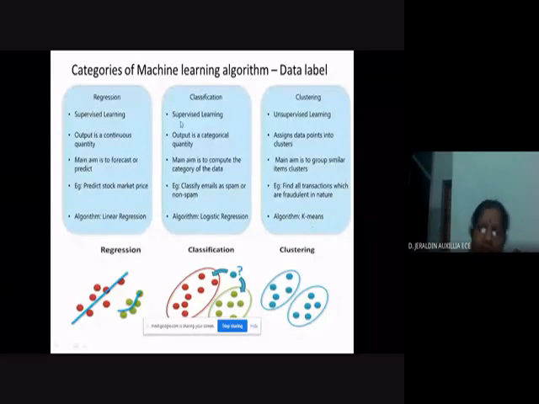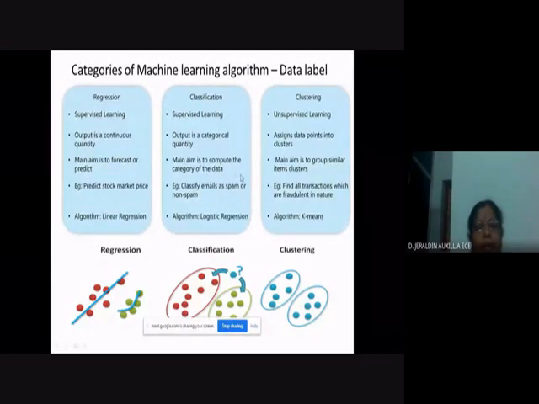Okay. The next one is classification. Here also you are using supervised learning, and the label is a category. If the label is a categorical quantity, it means it will be 0, 1, 2, like that. It will be a categorical quantity, right? The main aim is to compute the category of the data, right?